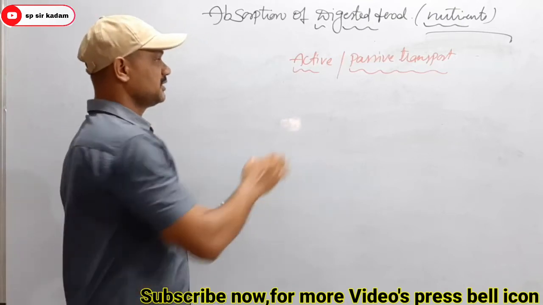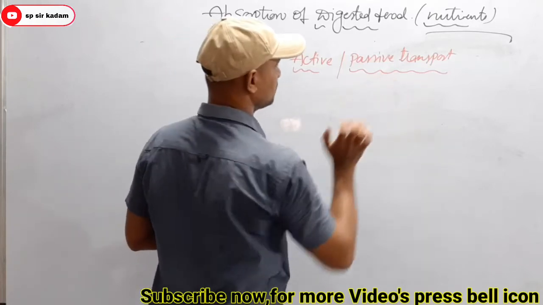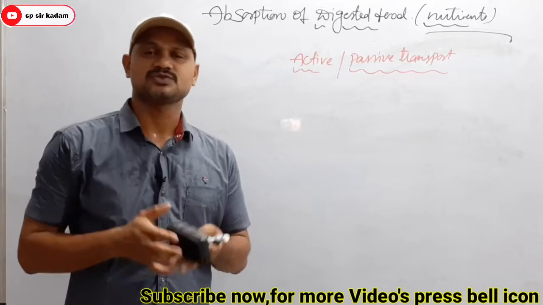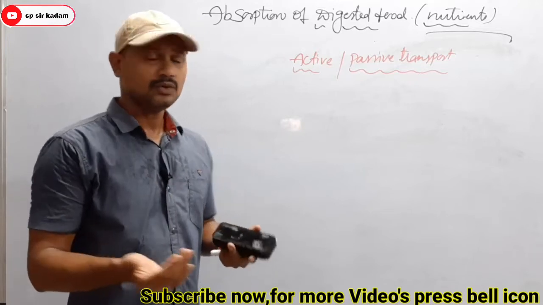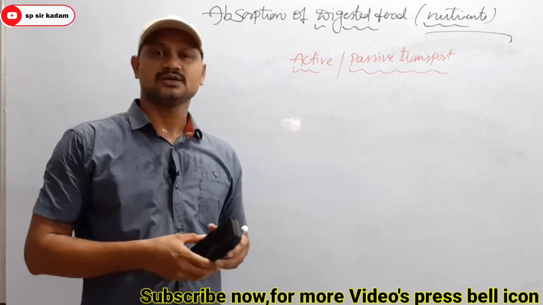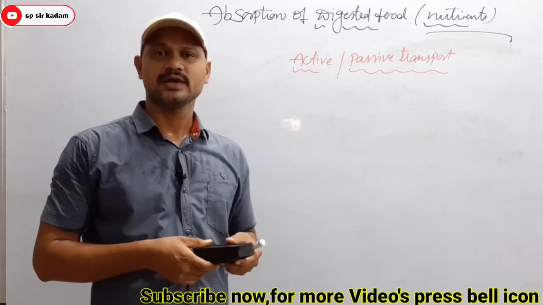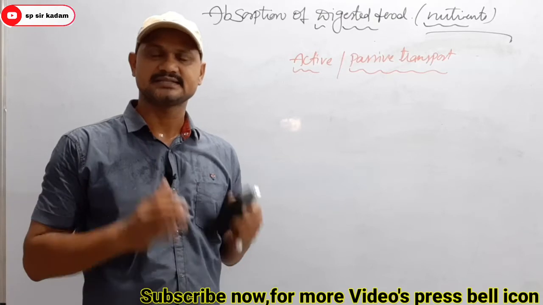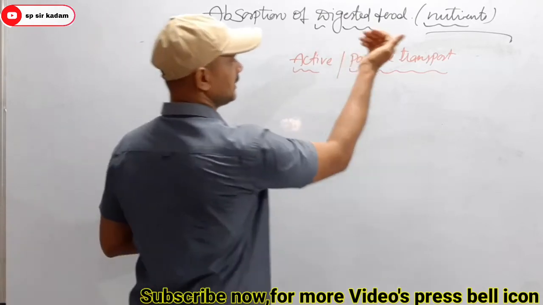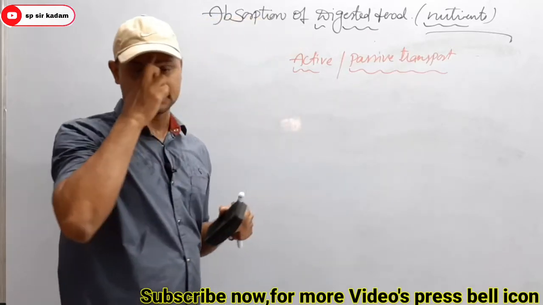Here by the process of active transport mechanism or by the process of passive transport mechanism. It means a few substances. We know what the nutrients are, like glucose, galactose, fructose, amino acids, fatty acids, glycerol, etc. So these are all the micromolecules or the digested food or nutrients.